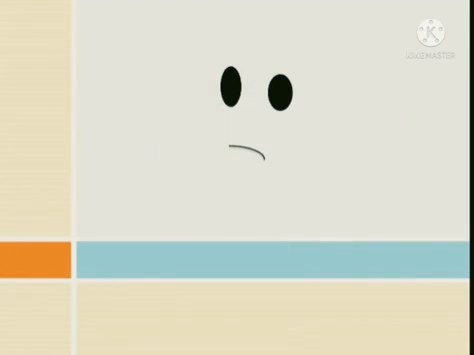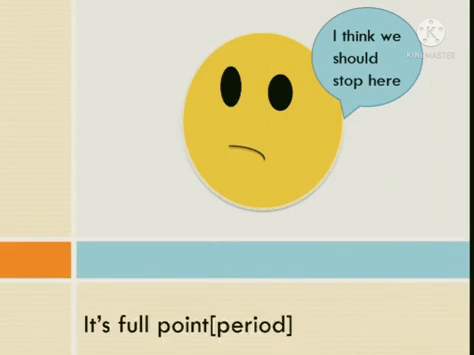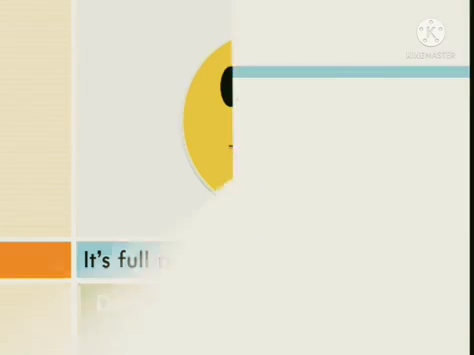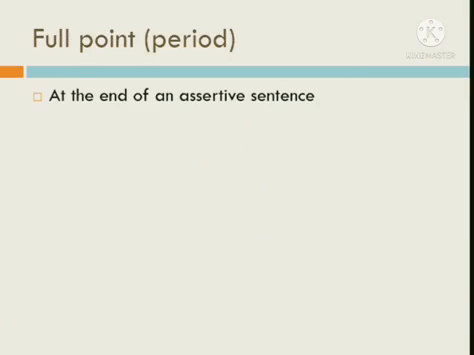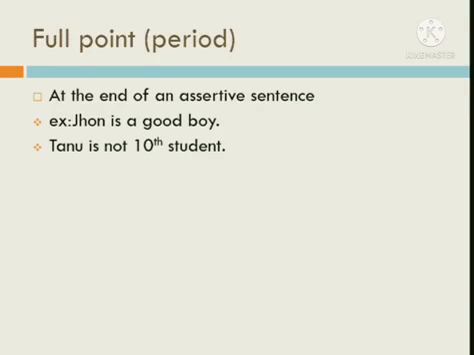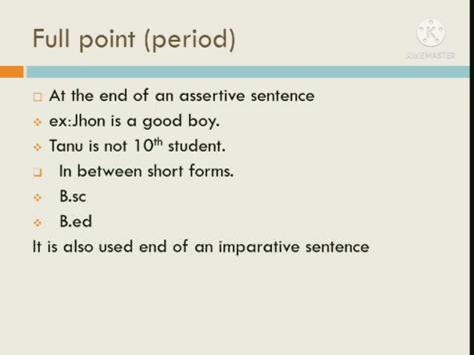So our first punctuation mark is full point. It is used at the end of an assertive sentence. It is also used in between the short forms. It is also used at the end of an imperative sentence.